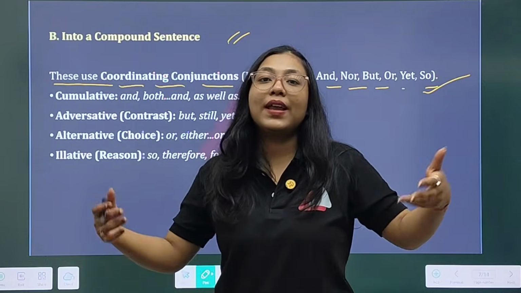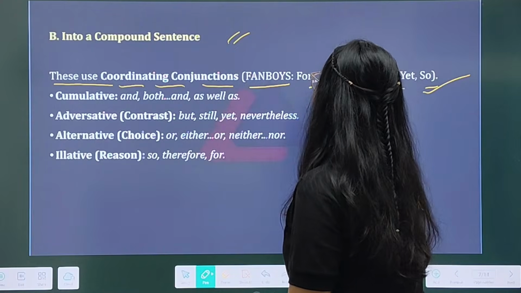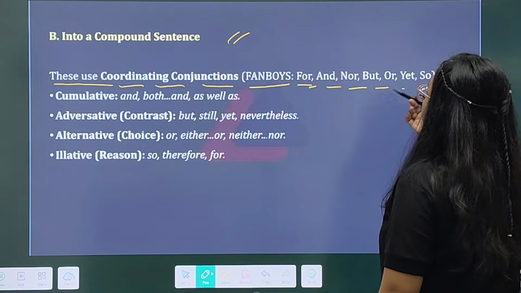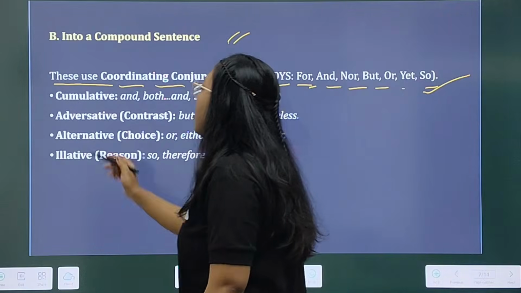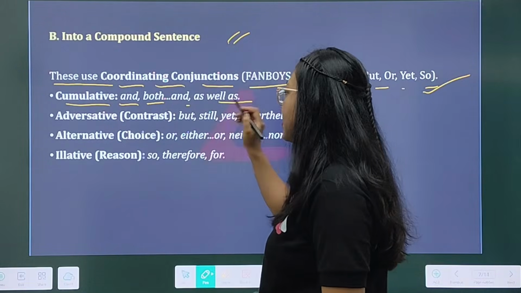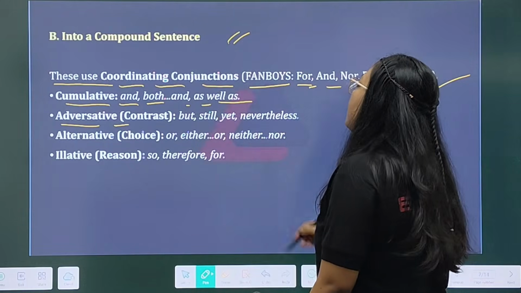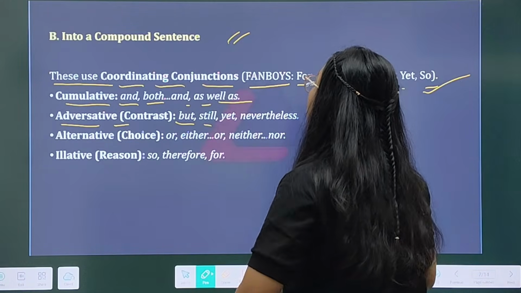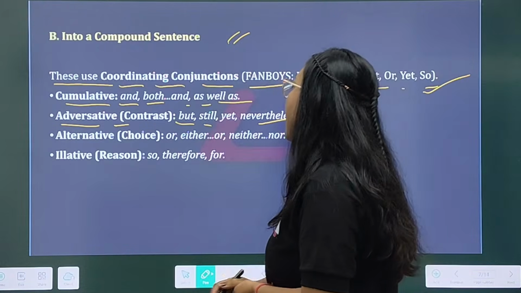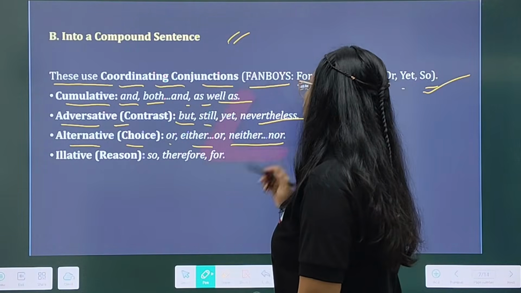You may get this type of question at all. Gotike he compound sentence holo haji uliabole dile tumaloke for logai hajibo pariba. You can use for, and, nor, but, or, yet. So cumulative or khetrot ki lagibo, cumulative or khetrot and, both, and, as well as ekita logai tumalke connect koribo pariba. Adversative contrast khetrot but, not only but also asin, not only but also but, still, yet, nevertheless. Aru alternative choice or khetrot ki hobo or, either, or neither nor.